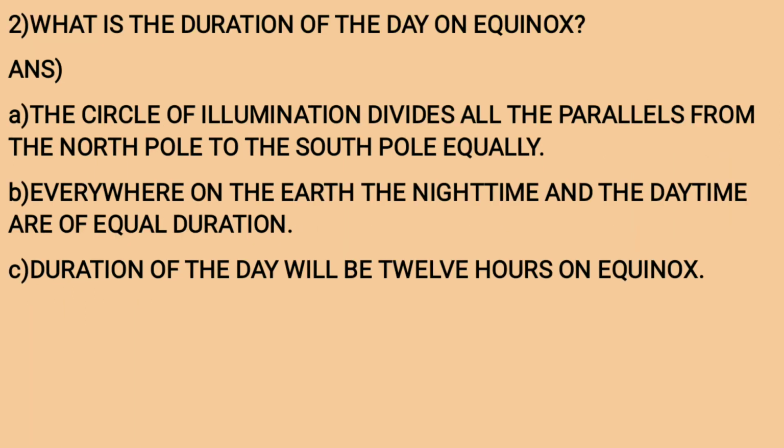What is the duration of the day on equinox? So your answers are in points. Point A. The circle of illumination divides all the parallels from the North Pole to the South Pole equally. Point B. Everywhere on the earth, the night time and the daytime are of equal duration. Point C. Duration of the day will be 12 hours on equinox.